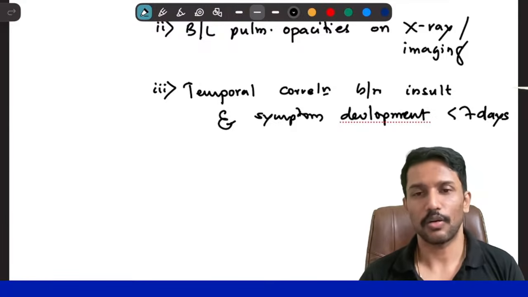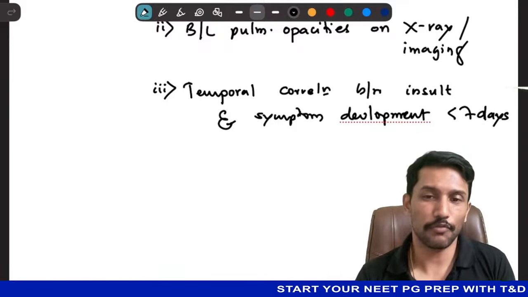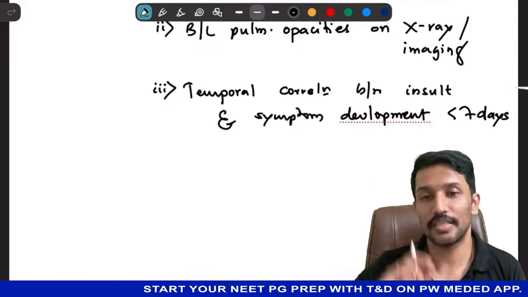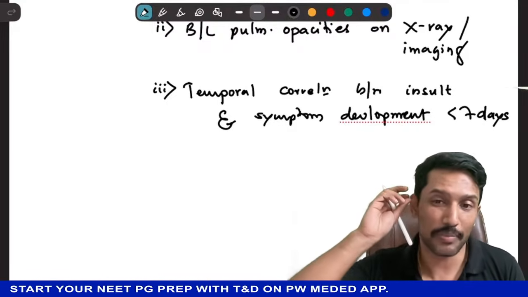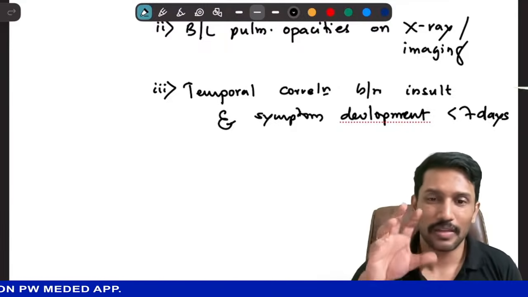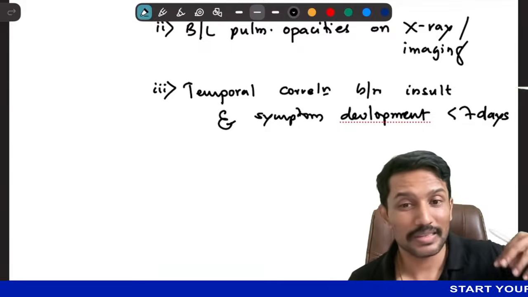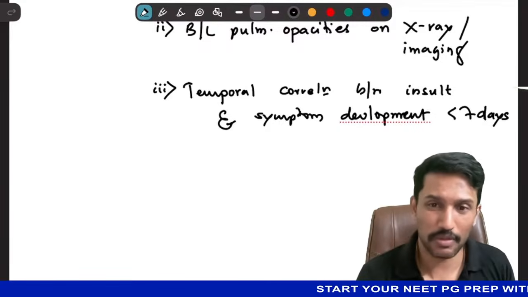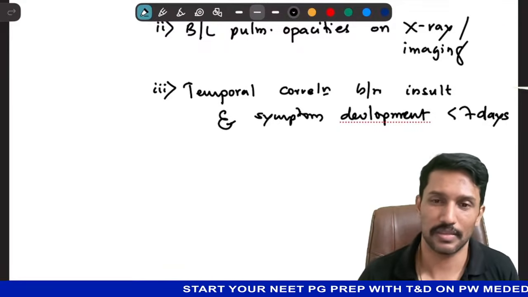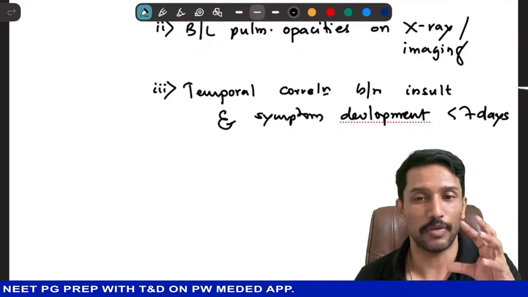So let us say I got infection somewhere in the body. That infection will result in formation of inflammatory cytokines. These inflammatory cytokines will go and cause damage to the alveoli. And because of that damage, there is accumulation of fluid in the alveoli. Who is responsible? The infection, wherever it is. Like let us say I have an abscess in a muscle, that muscle abscess is the cause for inflammation.